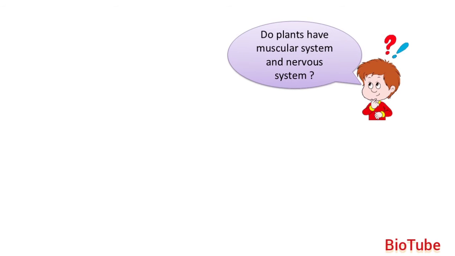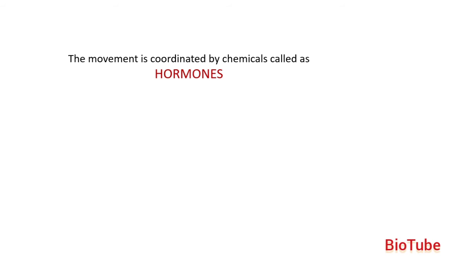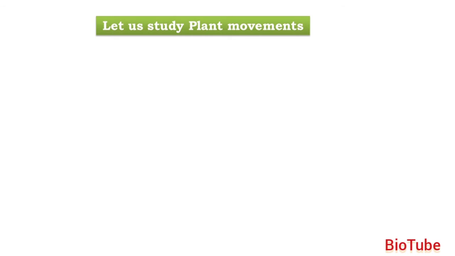Let us see, do plants have a muscular system and nervous system for their movement to take place? No. Then how is it possible? The movement is coordinated by chemicals which are called hormones in plants. Hormones are nothing but chemicals which bring about changes in plants. Let us study plant movements.